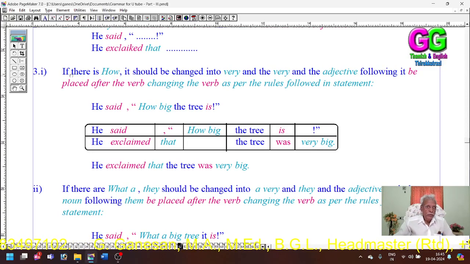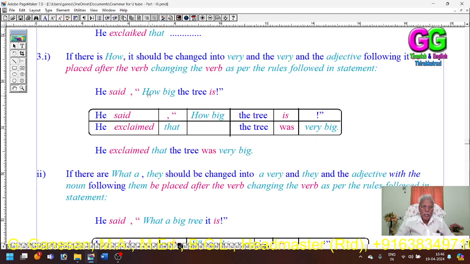Rule 3. If there is how, it should be changed into very, and the very and the adjective following it, these two words, should be placed after the verb. We have to change how into very. How should be changed into very, and the adjective following it, and these two words should be placed after the verb.